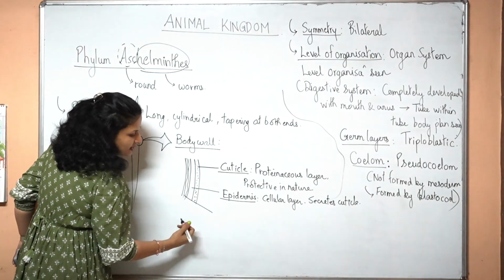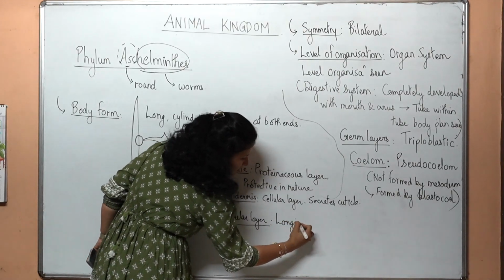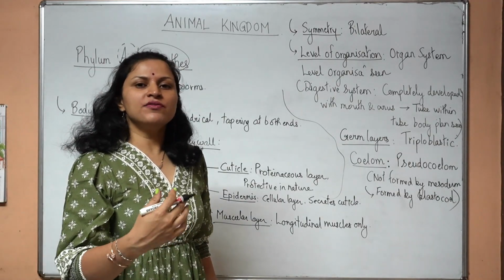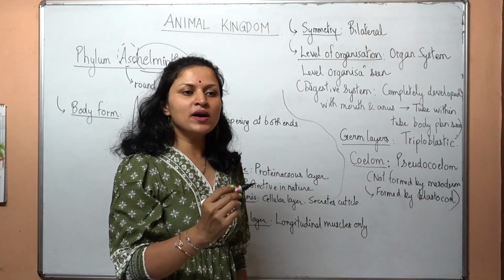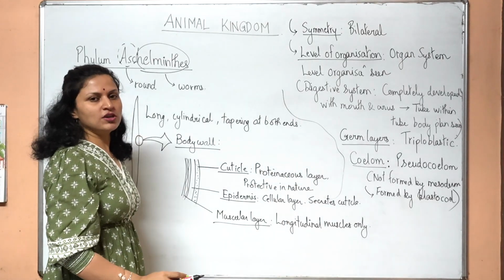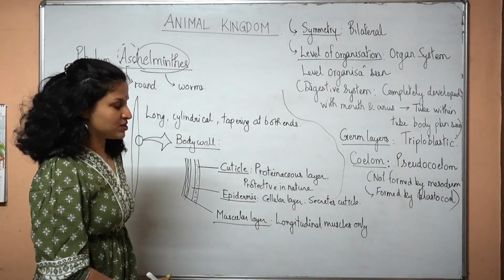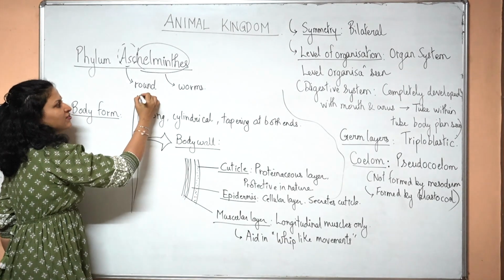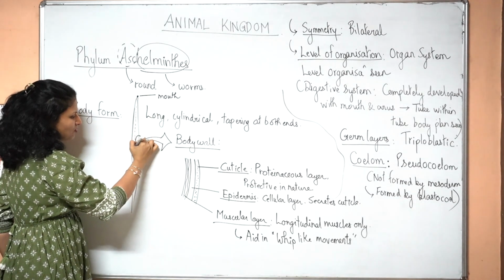Inner to that, inside, there is the muscular layer, and they are known to have longitudinal muscles in this layer only. Why I am saying longitudinal muscles only is because in the further phylum, that is phylum Annelida, they are going to have longitudinal as well as circular muscles in this muscular layer. Aschelminthes only have the longitudinal muscles, which aid in vigorous whip-like movements. There is going to be one opening, that will be the mouth, and a complete digestive system will be present throughout in this manner.